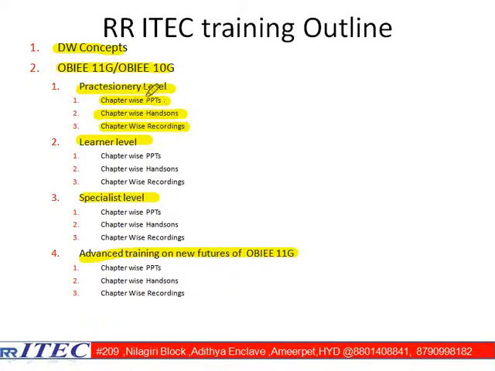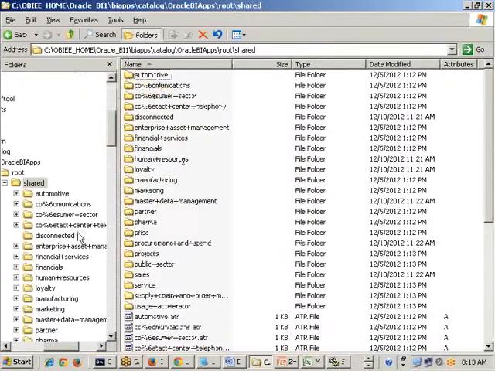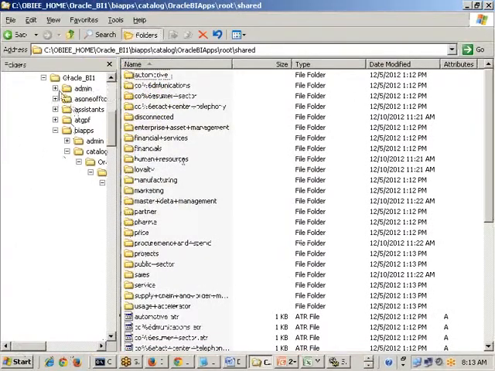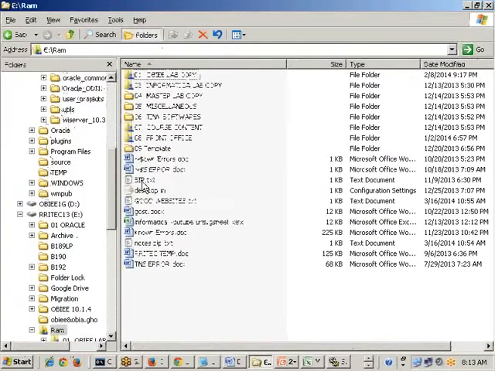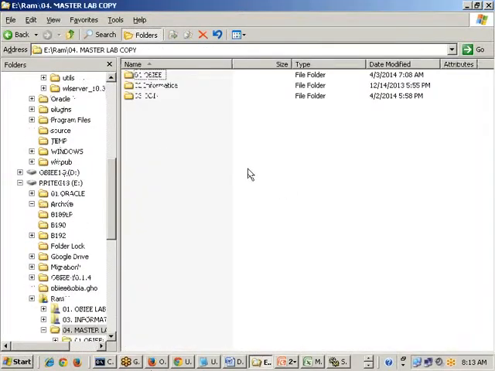I will show you in the practitioner level how I am going to train you. Let us go to the E drive, then the RAM folder, master lab copy. As people are aware, we are a totally OBIA-relevant institute. That is the reason we are supporting OBIA, Informatica, and ODI. Only these 3 things we are supporting.